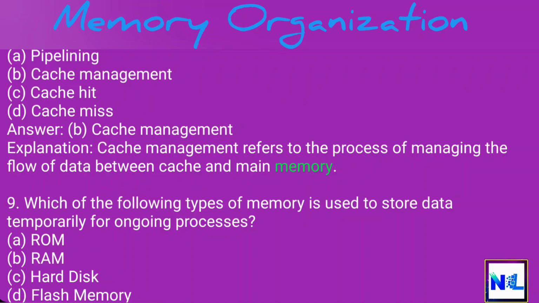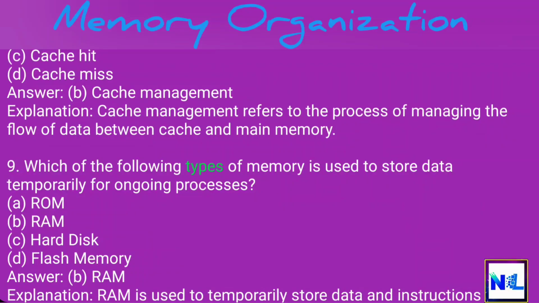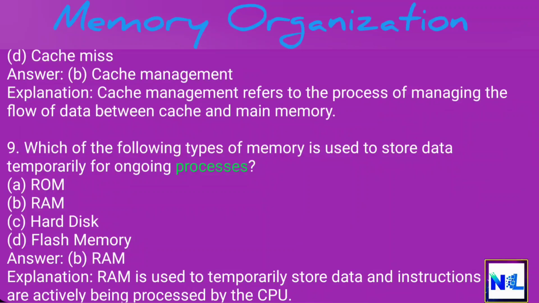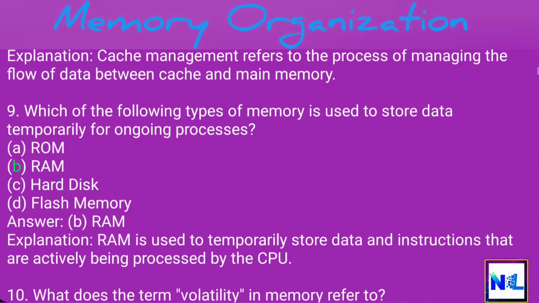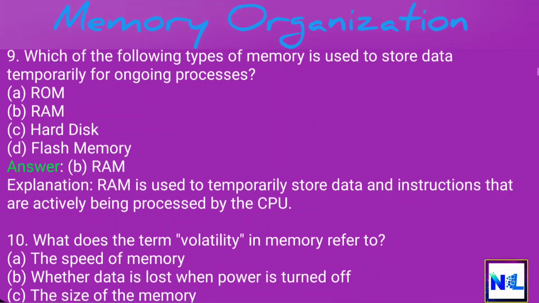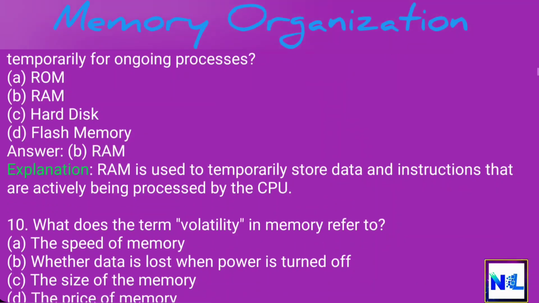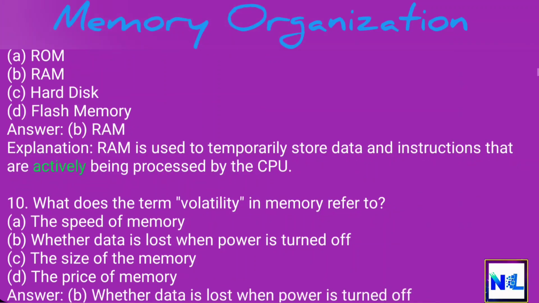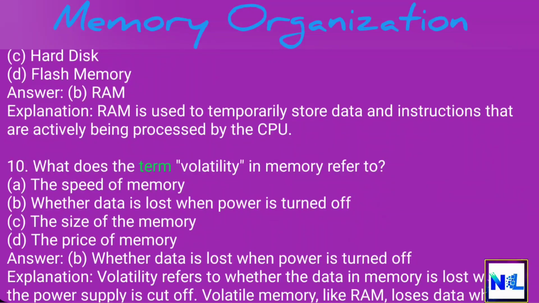main memory. 9. Which of the following types of memory is used to store data temporarily for ongoing processes? A. ROM. B. RAM. C. Hard disk. D. Flash memory. Answer: B. RAM. Explanation: RAM is used to temporarily store data and instructions that are actively being processed by the CPU.